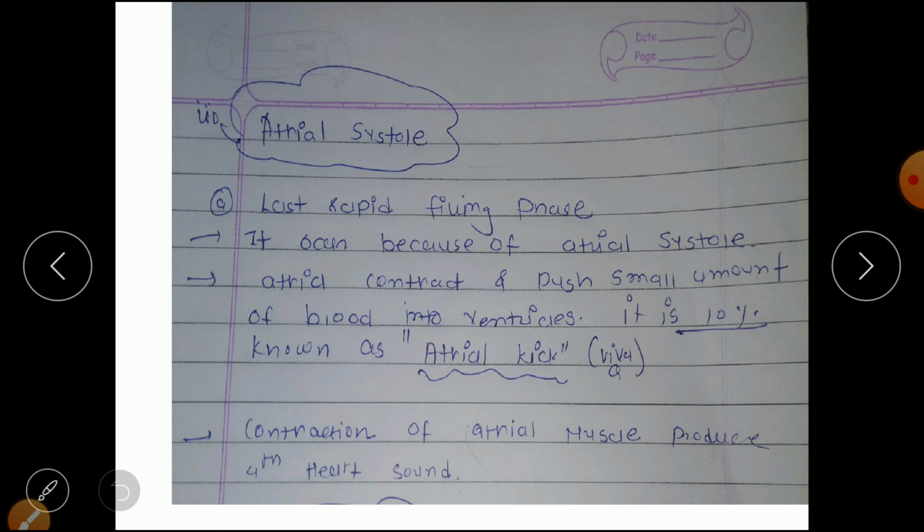So let's see the other phase in the atria. Atrial systole. In that we have one subtype, that is the last rapid filling phase. It occurs because of atrial systole. In atrial systole, the atria contract and push a small amount of blood into the ventricles, and it is 10%, known as the atrial kick.